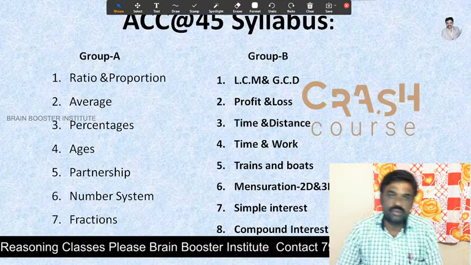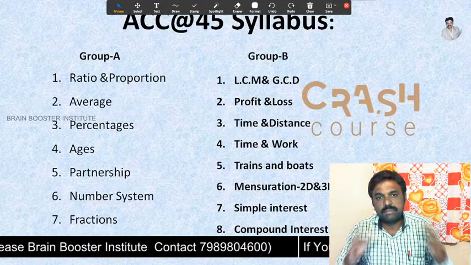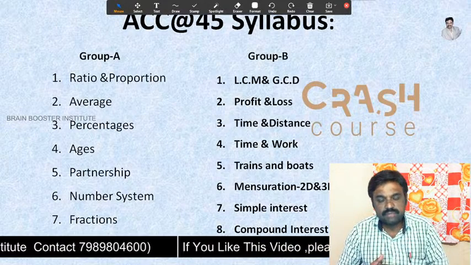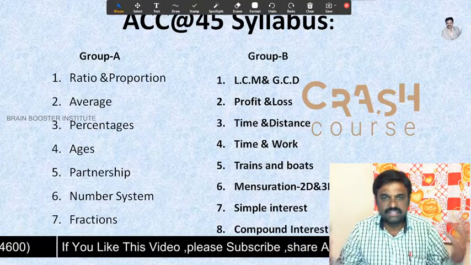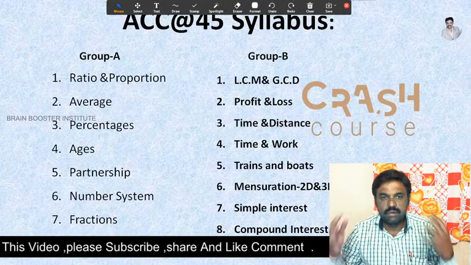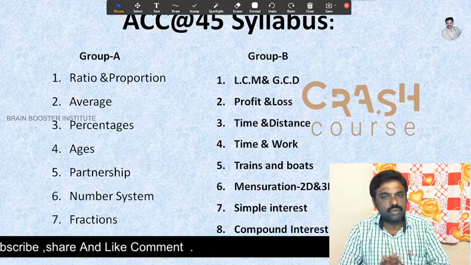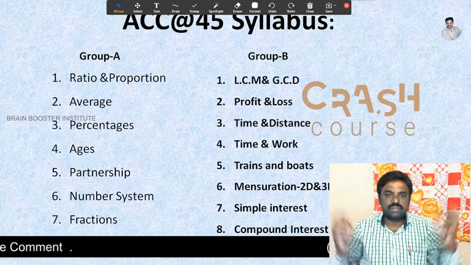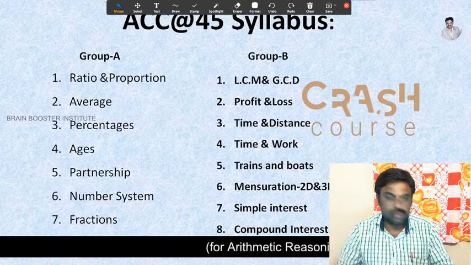I have gone through all the previous papers of all the government jobs, not only sub-inspector of police, not only police department, not only bank department, but all SSC, CGL, and whatever exams the Indian government conducts, even group 1 and group 2. So I include all the questions from those model papers, so please don't miss this one.